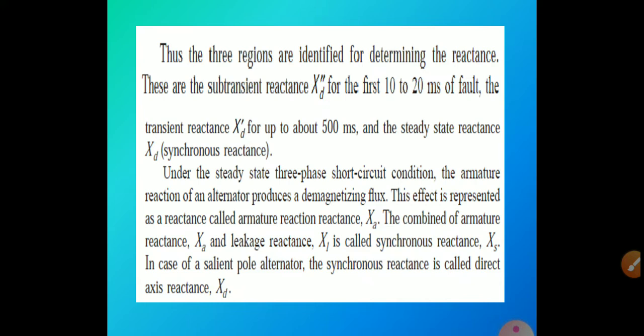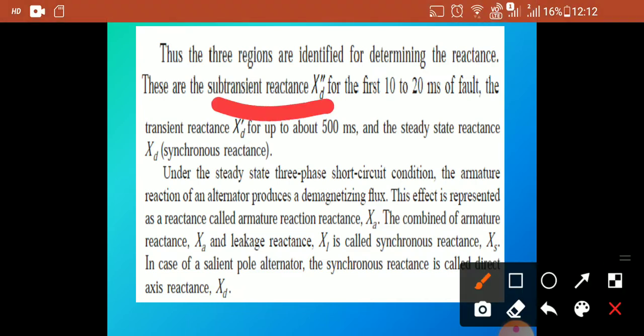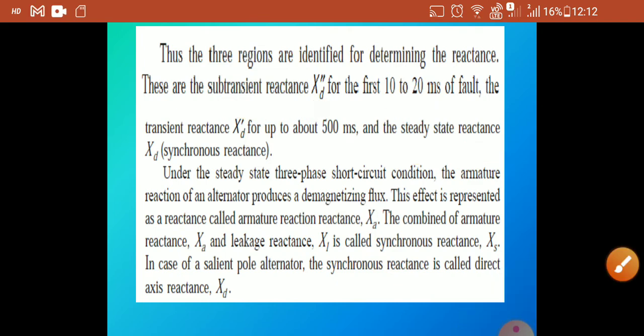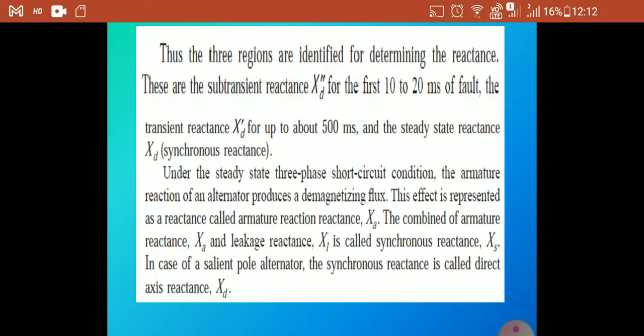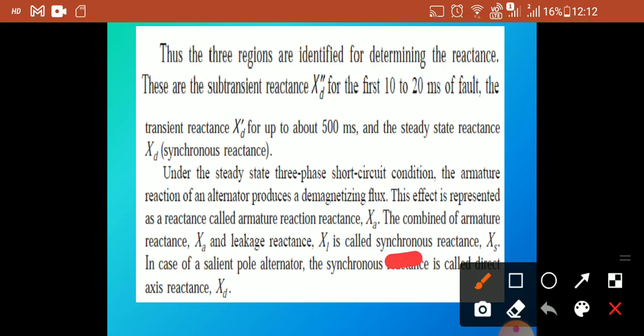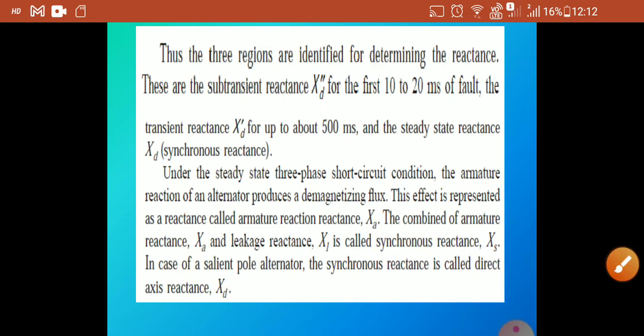These 3 regions are covered as subtransient reactance, transient reactance and synchronous reactance, the steady state reactance. The time durations for each reactance are also given separately here. Under steady state, 3-phase short circuit conditions, the armature reaction of the alternator produces demagnetizing flux. This effect is represented as the armature reaction reactance. The combined armature reactance and leakage reactance together we call the synchronous reactance XS.